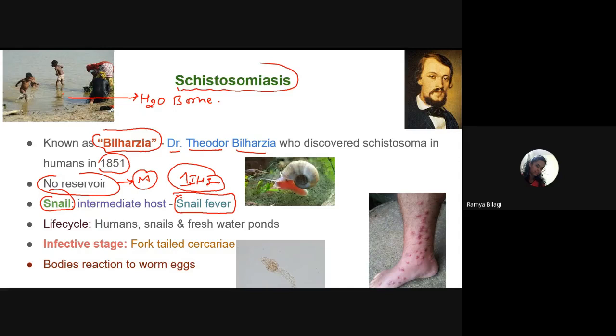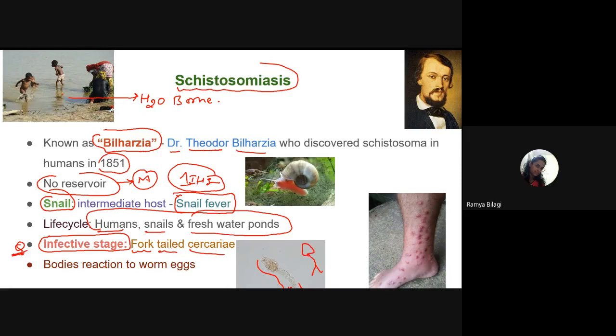Now, where does its life cycle happen? So its life cycle usually takes place in humans, snails, and the freshwater ponds. So these are the three areas where it will complete its life cycle. And what is the infective stage? Very important MCQ question. So what is the infective stage, students? It is the fork-tailed cercaria. So can you look at the picture over here? Earlier I have told you, right? So what is this larval form? Can you see the fork tail? That is, the tail is what? Bifurcated. So its tail is a bifurcated tail.